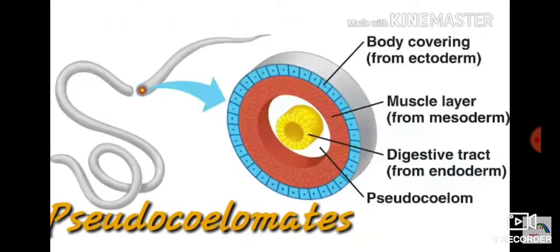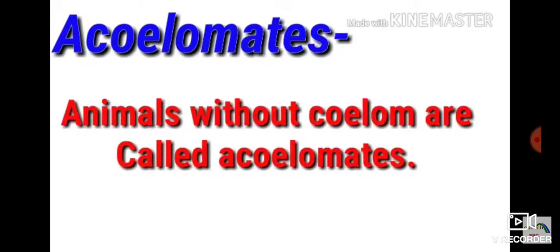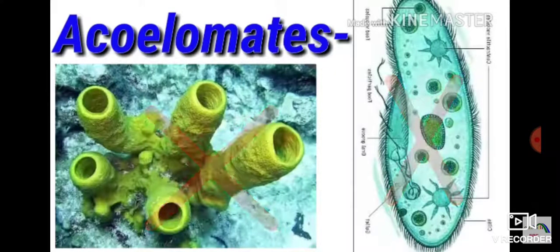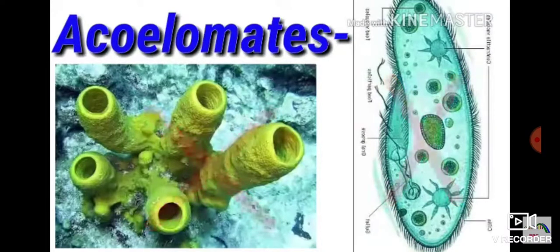According to the coelom, animals are divided into three: acoelomate, eucoelomate and pseudocoelomate. Acoelomate are the animals without coelom, so they don't have any empty space in their body. Examples are Porifera, where there is no digestive system at all.